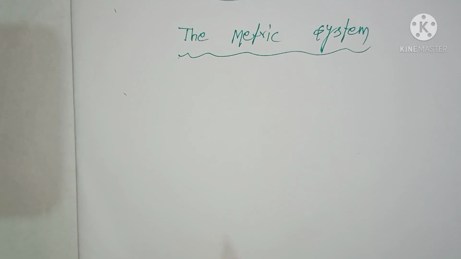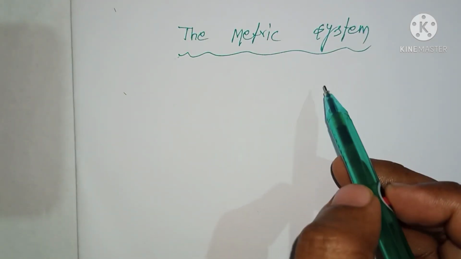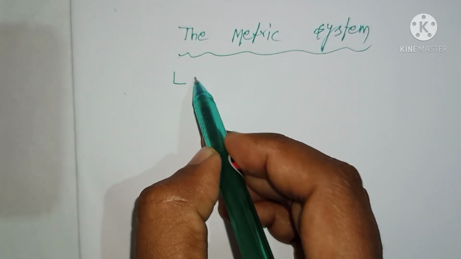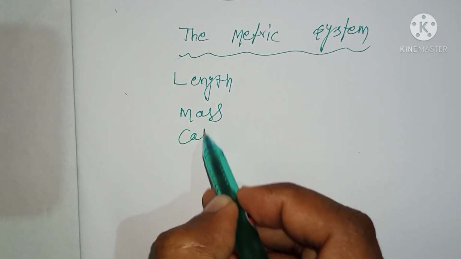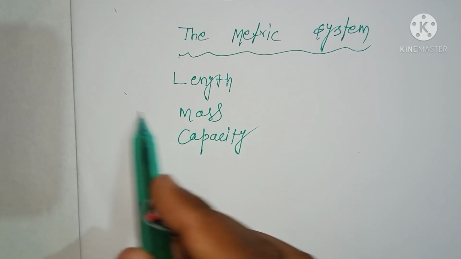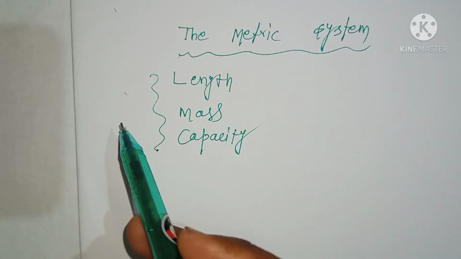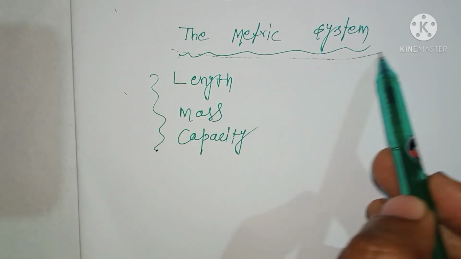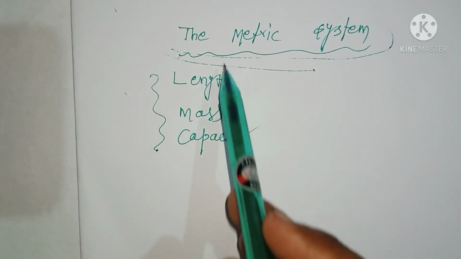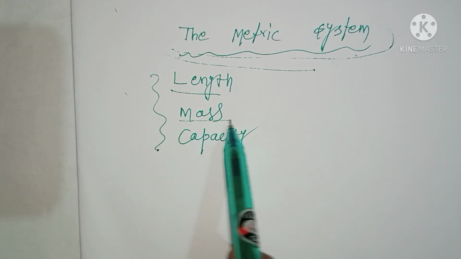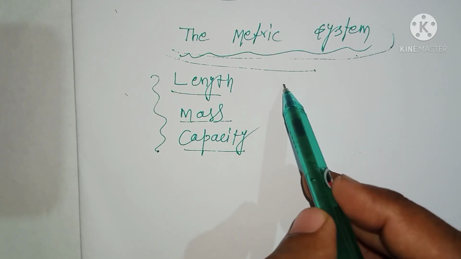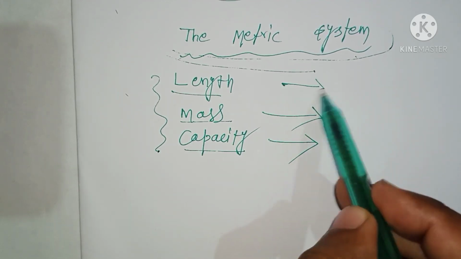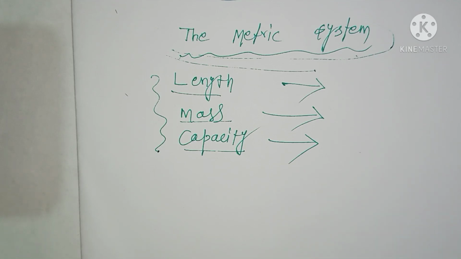Now we'll discuss the metric system. All these things, like length, mass, capacity, the units of these three which you are using come under the metric system. Length, mass and capacity are in the metric system. These are coming from a basic unit, and from there we are calculating the values of length, mass and capacity.